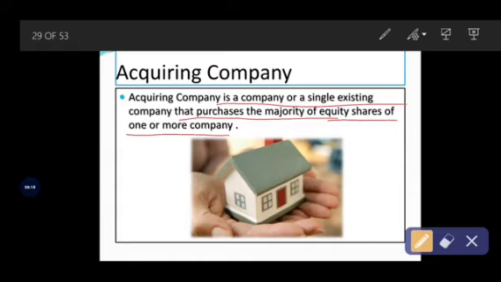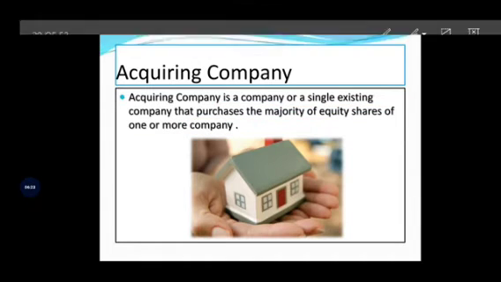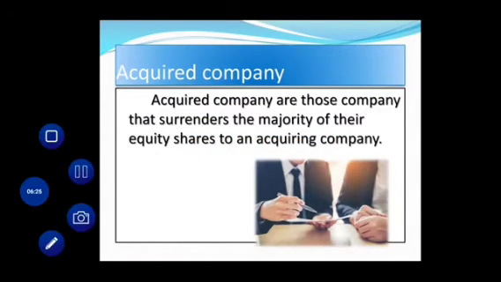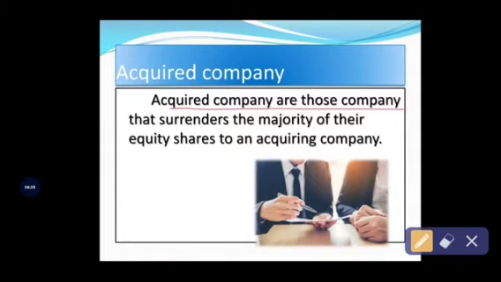Similarly, the acquired company is the company that surrenders the majority of its equity shares to an acquiring company. So the company that surrenders its assets to the acquiring company is called the acquired company. So in the previous example we clearly know which is the acquired company and which is the acquiring company.